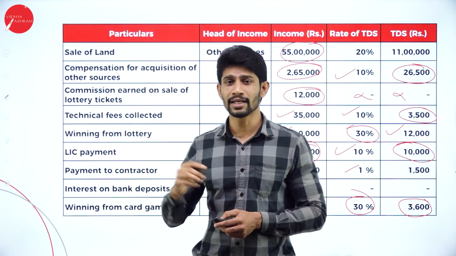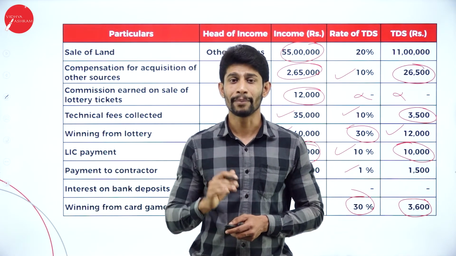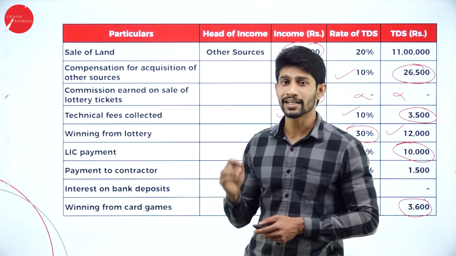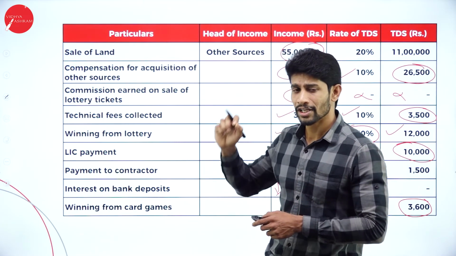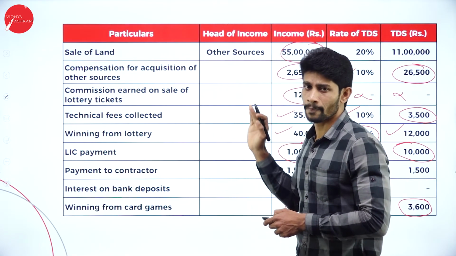And compulsorily you'll get this question for 10 marks in your main exam. So please concentrate on this particular type of problem and it is very easy to solve. Need not worry much about it. Just keep in mind the percentages applicable on different types of incomes.